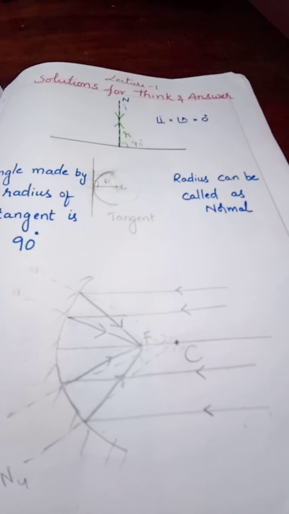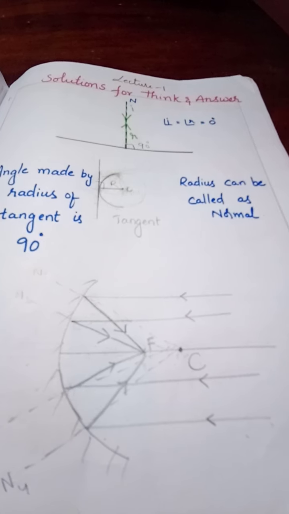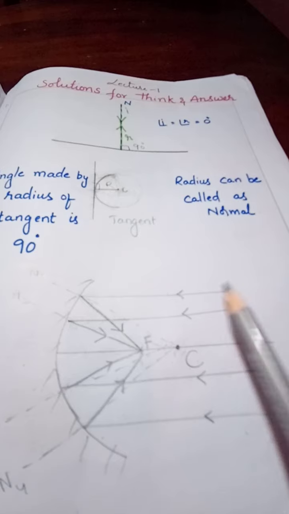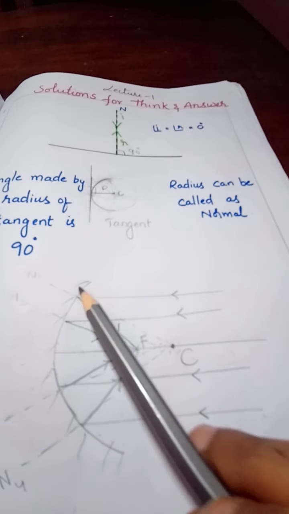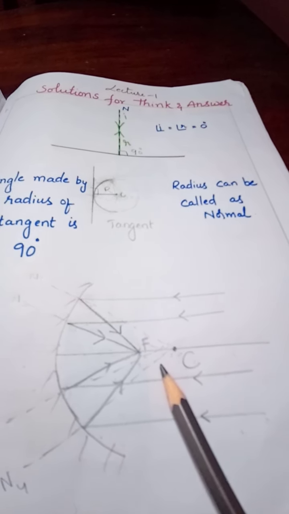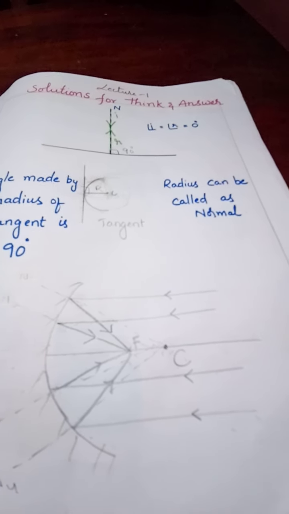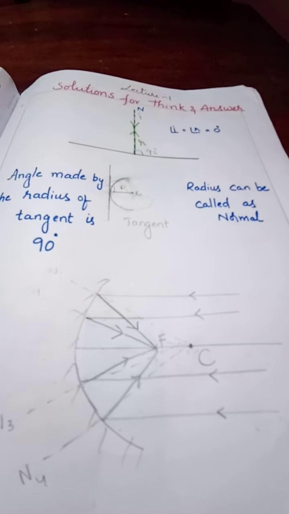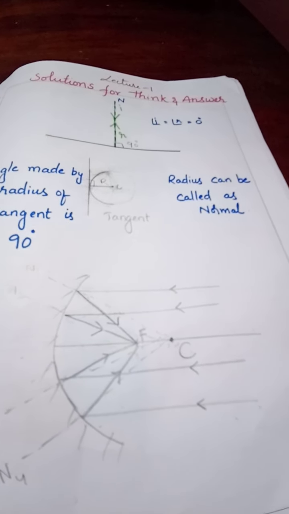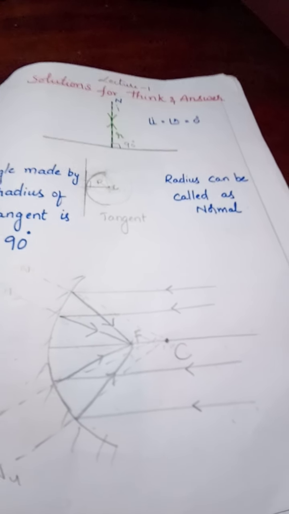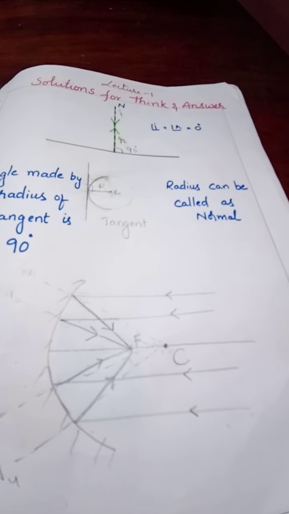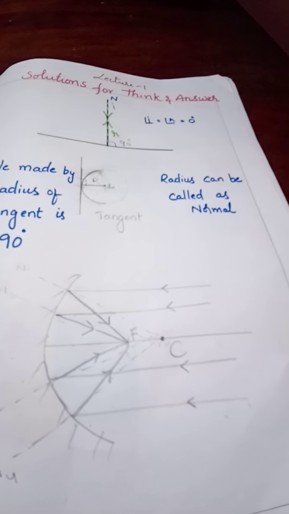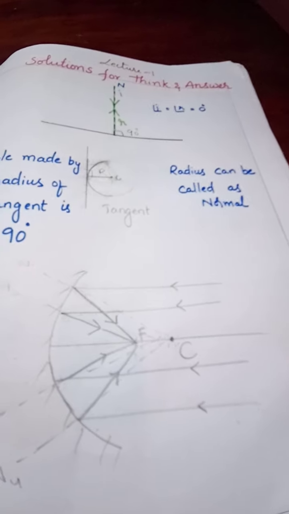The third question: in the last class we learnt about only an incident ray passing parallel to the principal axis. Only one ray we had taken and we saw what its reflected ray is. The question asks to draw more parallel lines, not a single line. In the last class we learned with only a single line drawn. But in this class, draw more lines and see what happens when a parallel beam of light falls on a concave mirror, making an angle with the normal. What is the image? That is the question.